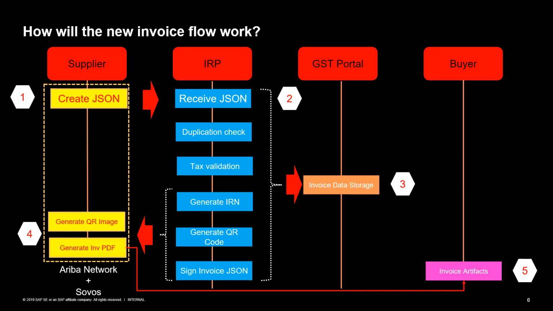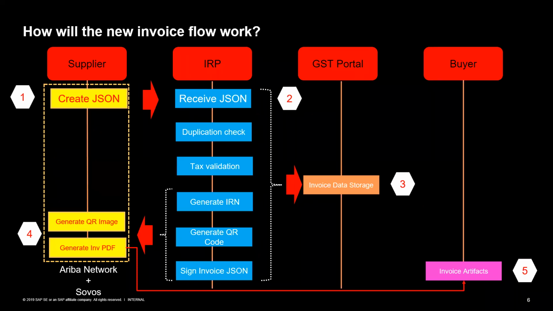Now the third part of your question is, if you're talking about the invoice upload from the supplier system to the buyer system, it depends. If you're looking at the submission of invoices to the buyer directly, then the invoice PDF should be submitted to the buyer, which is available.